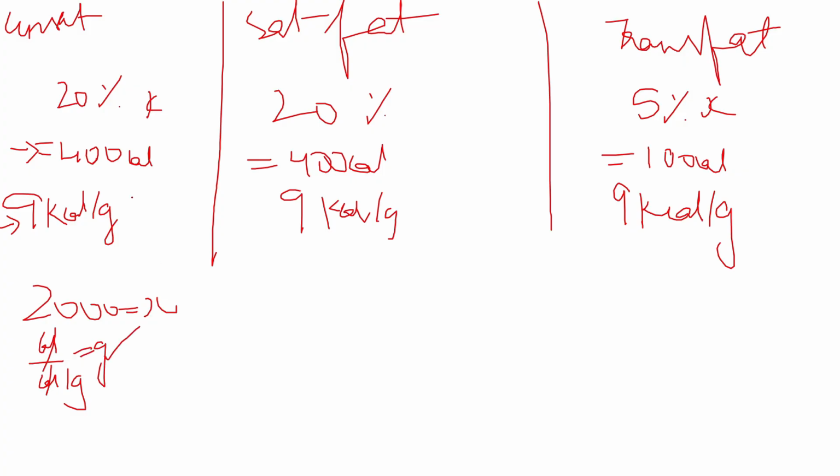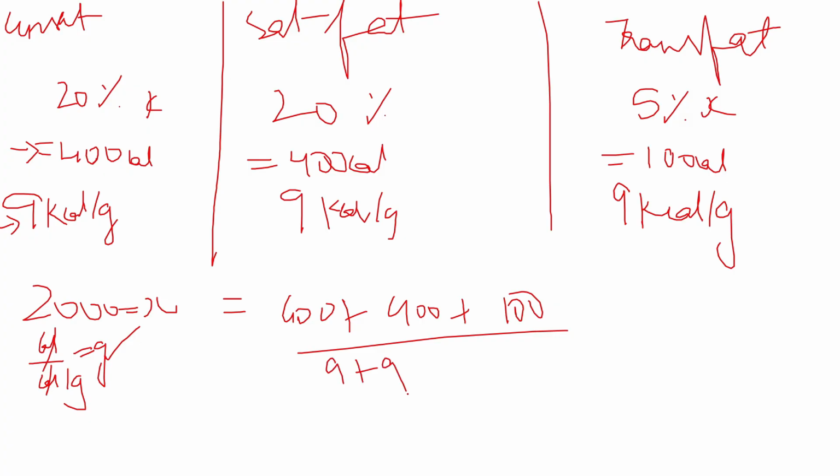What is the major mistake which most of the students will commit? For finding out the grams, you'll first add all the energies, which is 400 for unsaturated, 400 for saturated, and 100 calories for trans fat, and divide by the energy density. You will add 9 plus 9 plus 9.